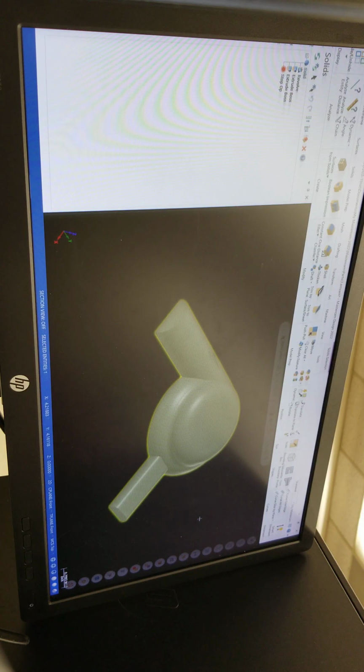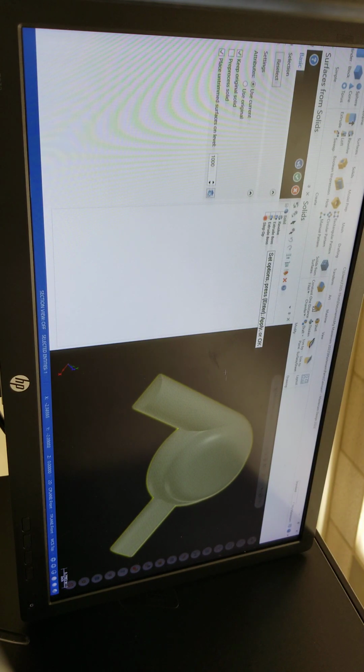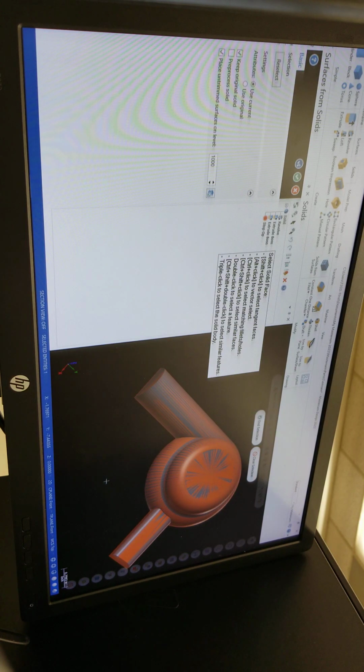But here now, let's say if I want to create surfaces from solid, we can do it and we can work on each little area of that surfaces. So we go to surfaces, and I put surfaces on a different level, level 3. So I'm going to say surfaces from solids. Look at what it says. Select that, set option, press enter, okay. So this is already selected, then hit enter. And watch what you see.